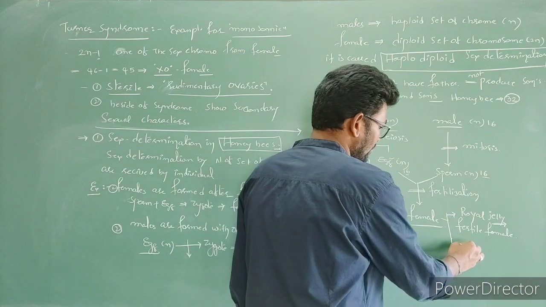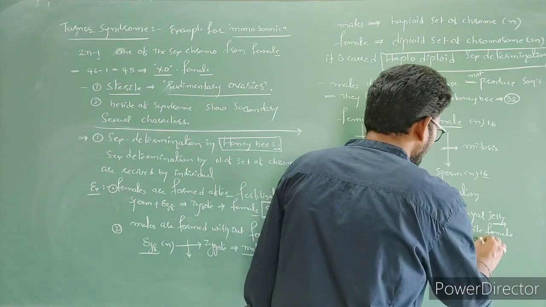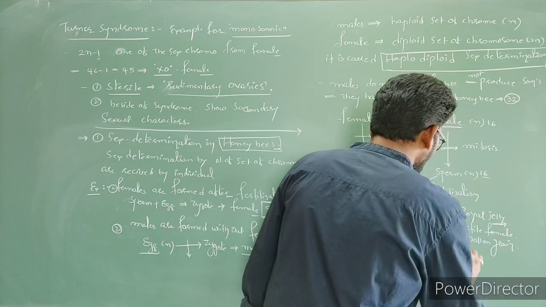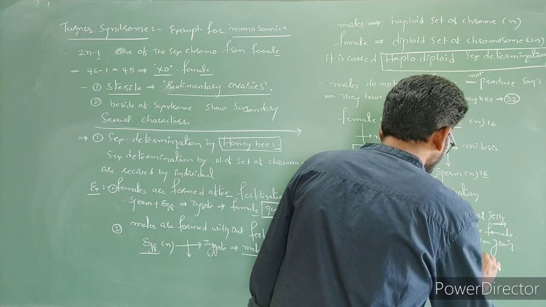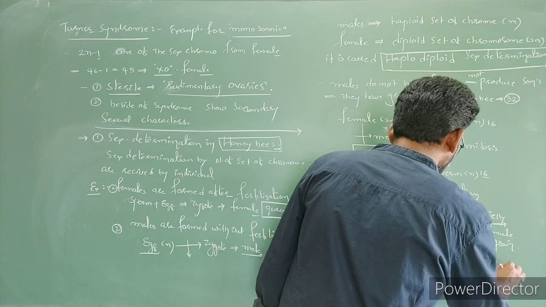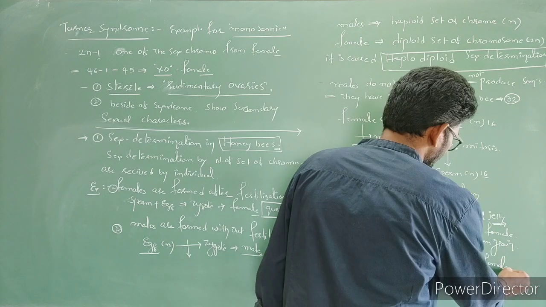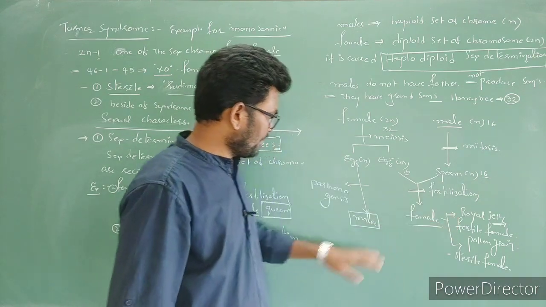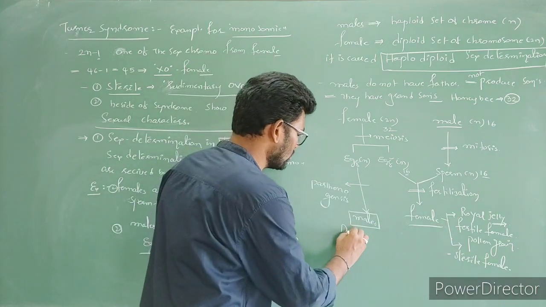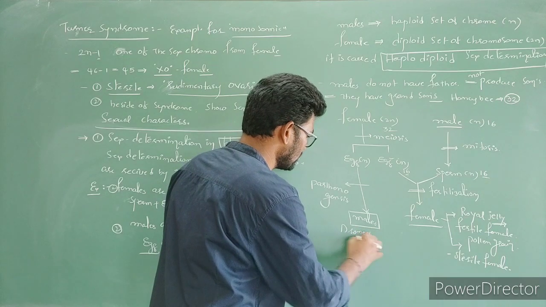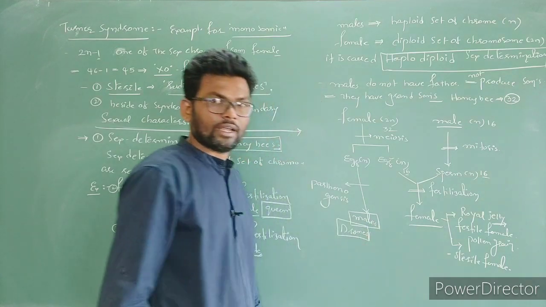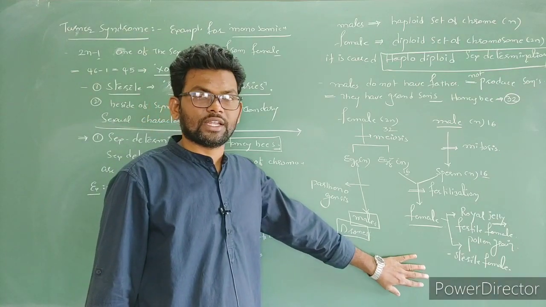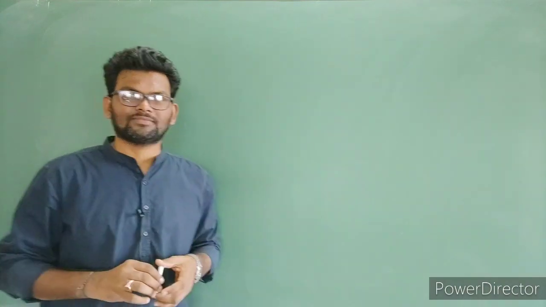If they feed on pollen grain, they become a sterile female. Okay, so this is actually a female. So males, what can we call them? Drones. Males are fertile. Okay, so this is actually sex determination in honeybee.